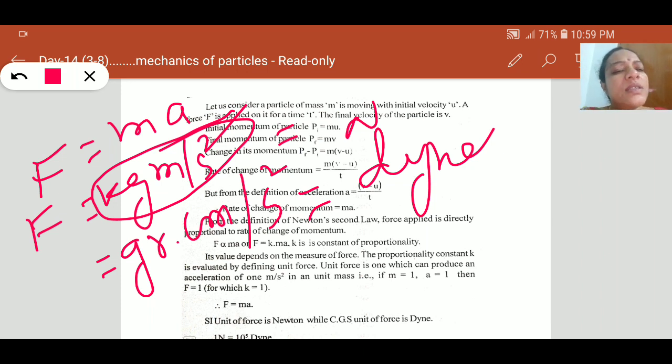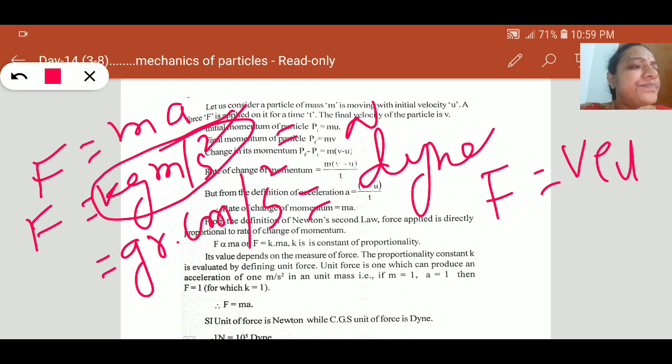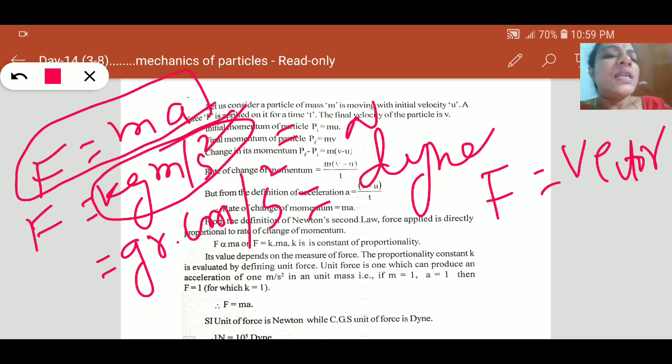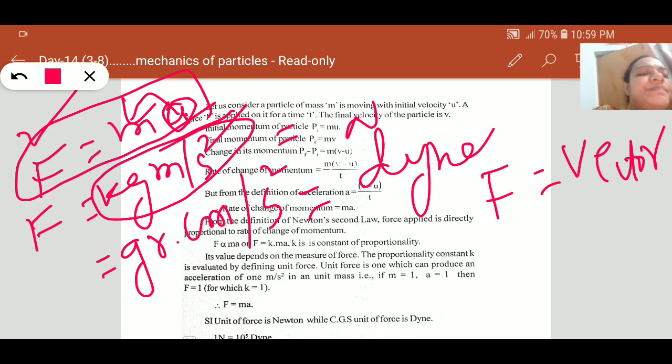Next, after getting these units, is force a vector or a scalar? Force is a vector. By seeing this equation also, we can say that acceleration is a vector as well. This vector is multiplied with a scalar, mass is a scalar, and this gives a vector. So force is a vector.